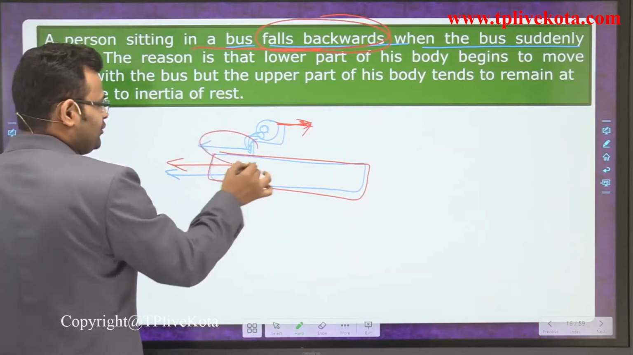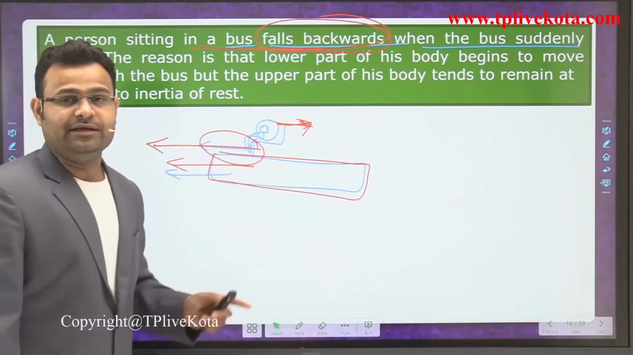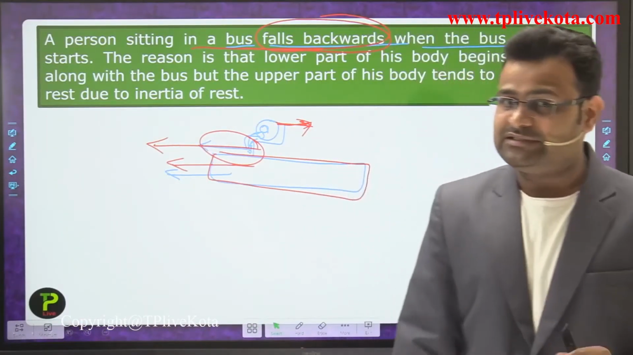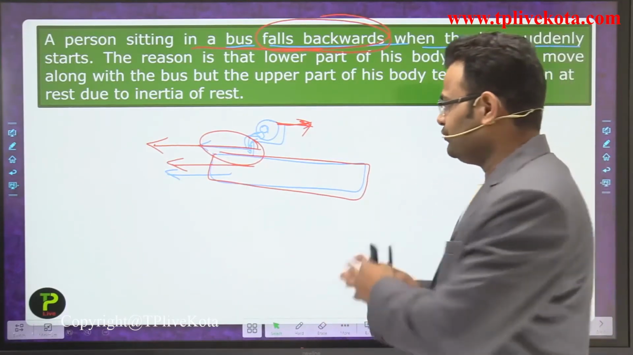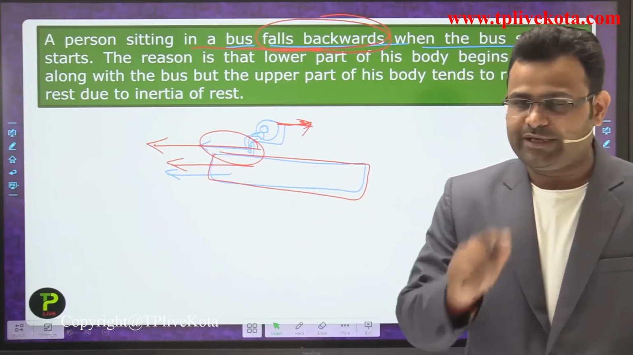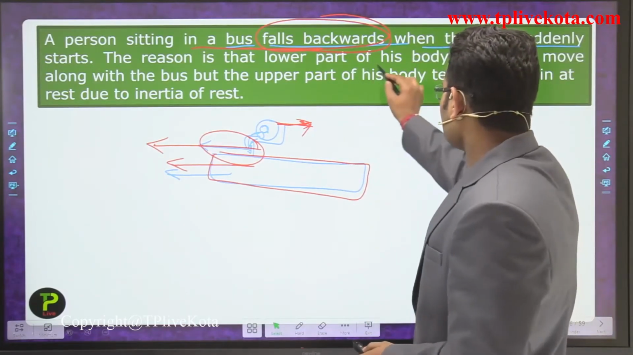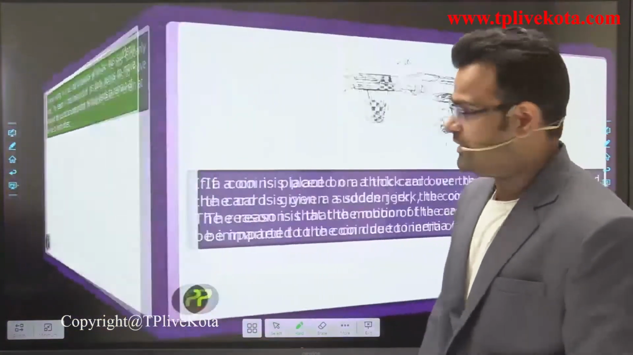The bottom part of the body starts to move in that direction, but the upper part stays at rest, and it opposes that change. After some time that opposition becomes very low, so it moves along with the body, okay. That is an example of inertia of rest. All the explanation is written here, and we are explaining it in the form of a picture.